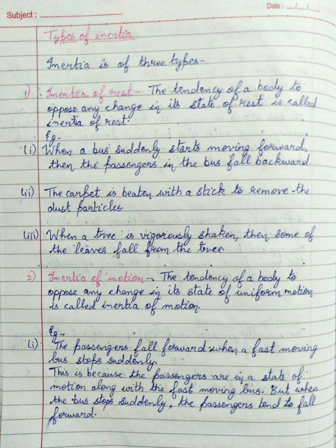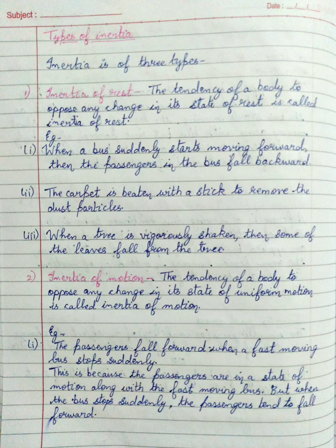We are first going to see inertia of rest. The tendency of a body to oppose any change in its state of rest is called inertia of rest. For example, when a bus suddenly starts moving forward, then the passengers in the bus fall backward. A carpet is beaten with a stick to remove the dust particles, and when a tree is vigorously shaken, some of the leaves fall from the tree. This is all because these bodies were in a state of rest, and when an external force is suddenly applied, they show movement.